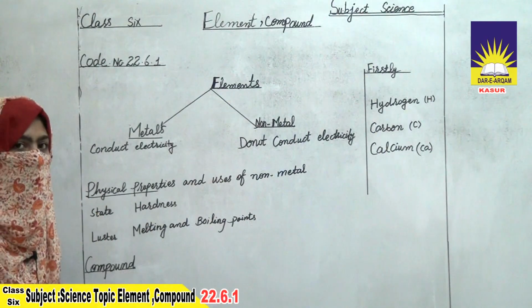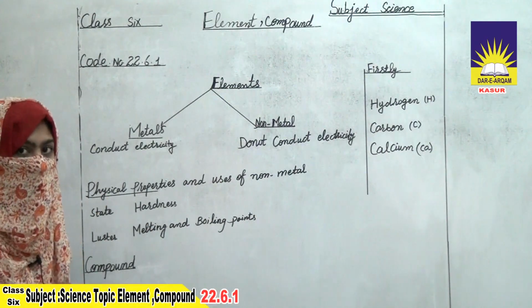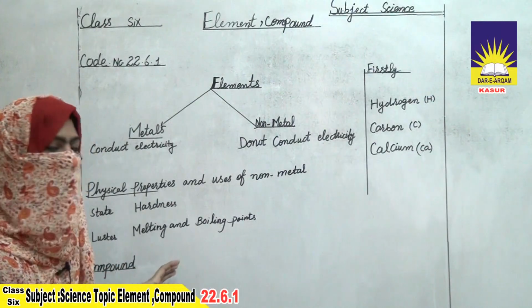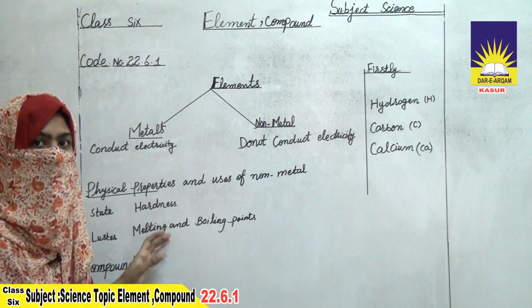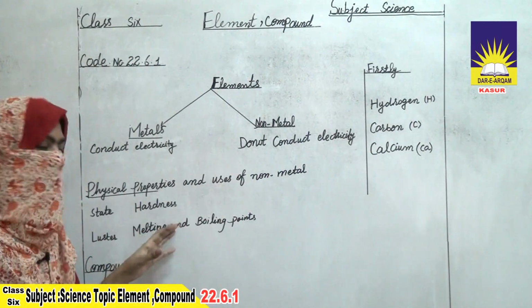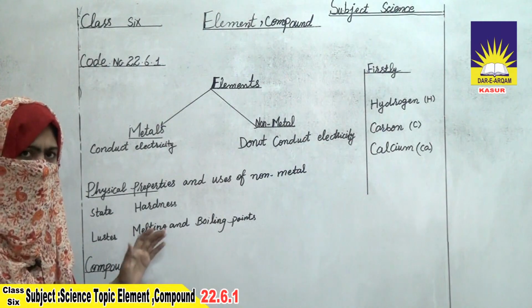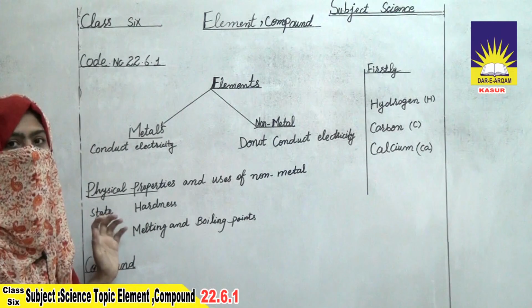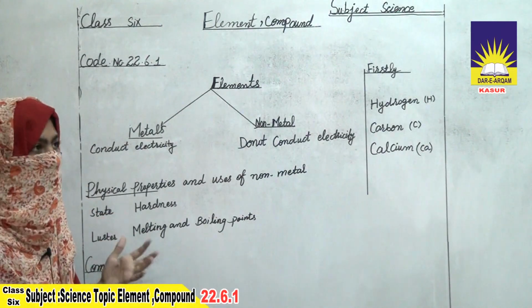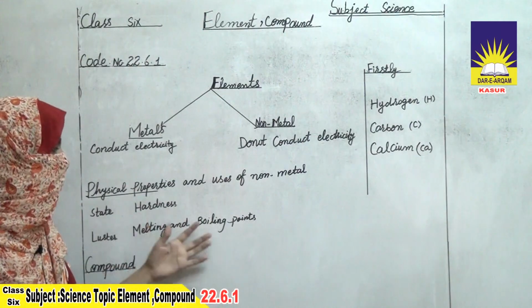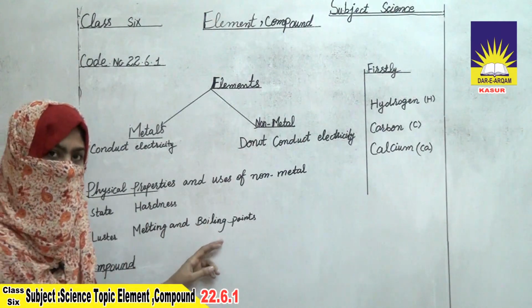Melting and boiling point. Metals exist in a solid state. In the solid state, atoms are so close together that they do not break easily, and we have to apply a large amount of force. So when they exist in a solid state, they have a high melting point. Melting point is related to freezing. Ice converting into water is melting, and water converting into vapors is known as boiling point.